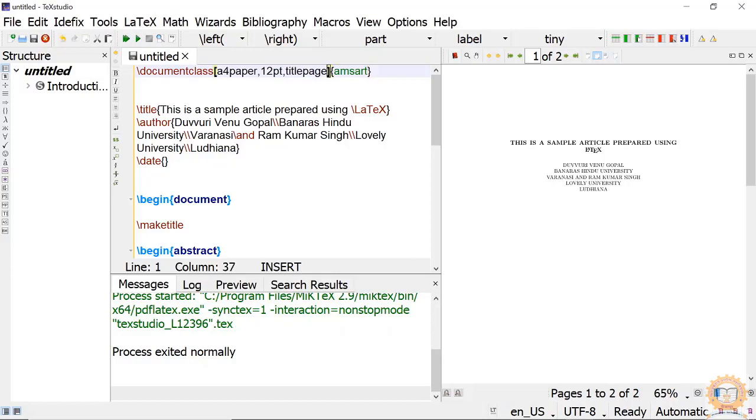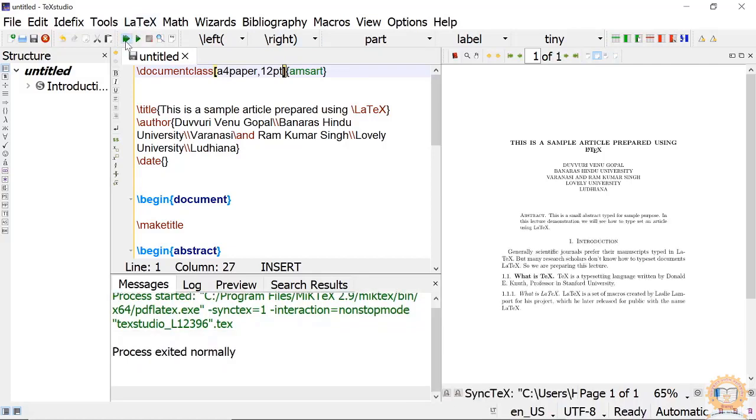I am removing this titlepage option also, okay. You see, immediately everything is changed. The title is changed without my doing anything. Then the author and address also changed, and the abstract changed, the introduction changed, everything is changed.